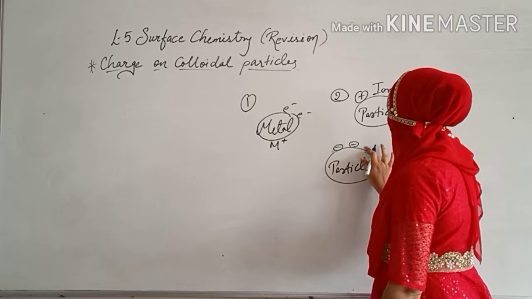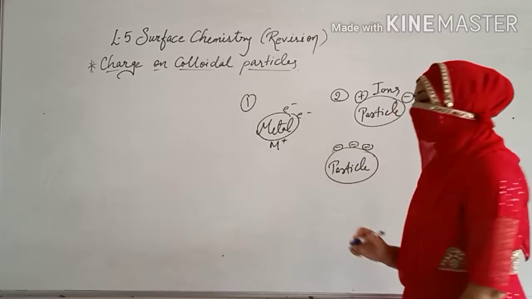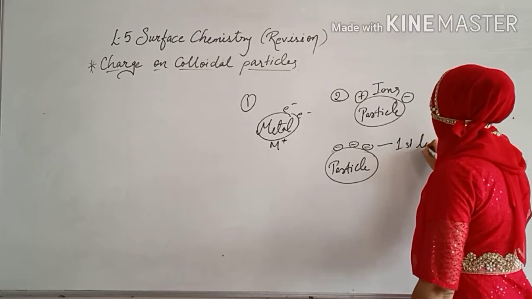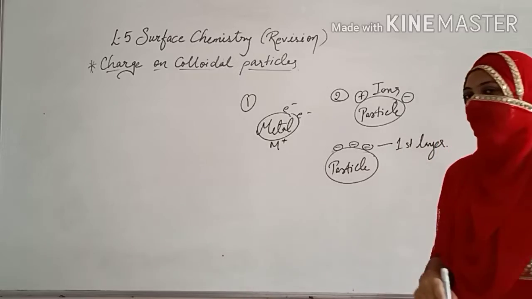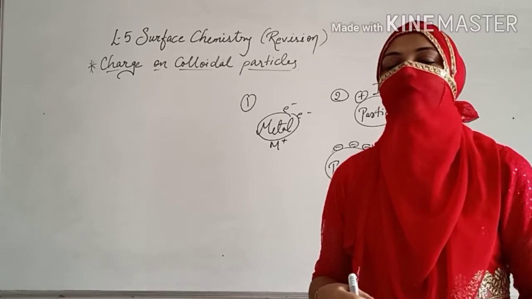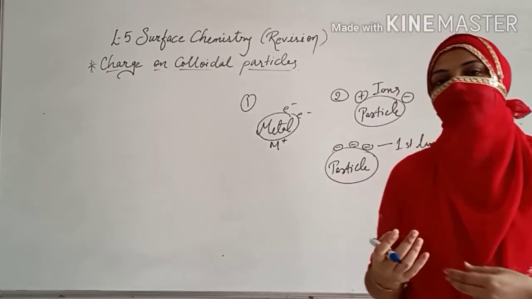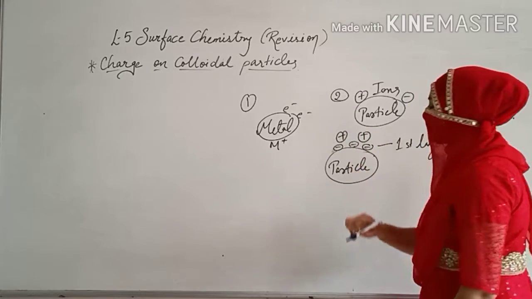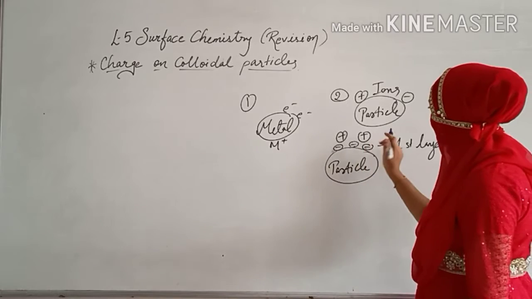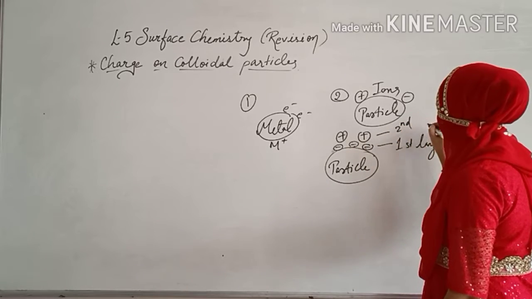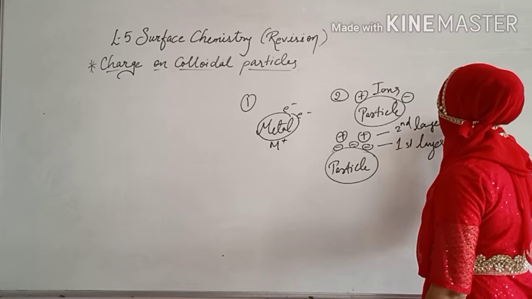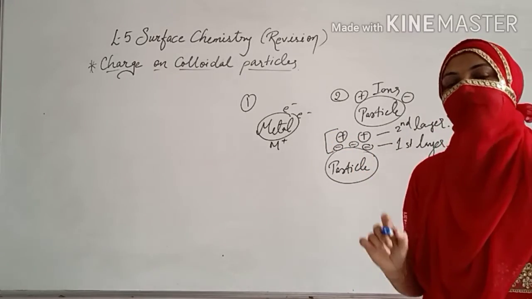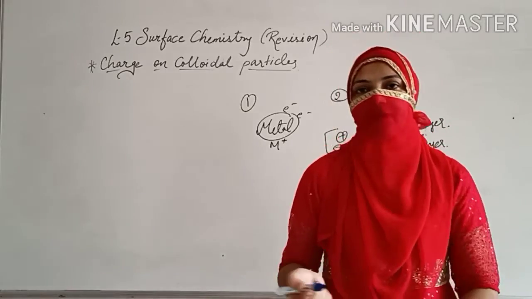So dear students, what is going to happen over here? When you are going to have the negative charge, this is your first layer. Now as your first layer is negative, from the solution which particle is going to absorb on the surface? Positive. Are you getting? So this is your first layer, this is your second layer. So you can say that because of the electrical double layer, there are the charges on the particles.